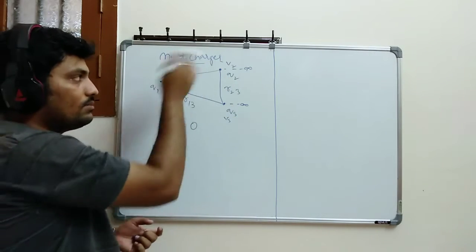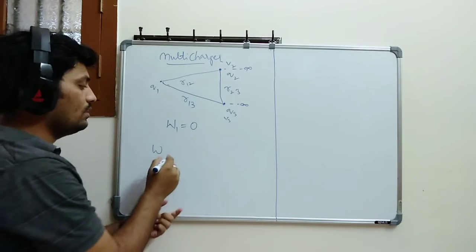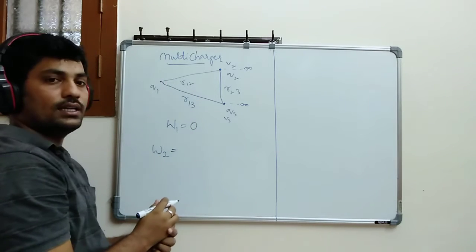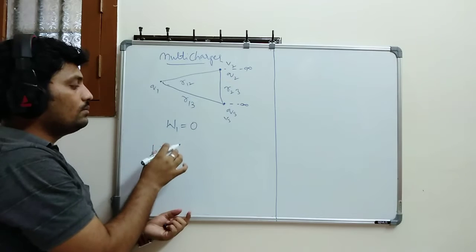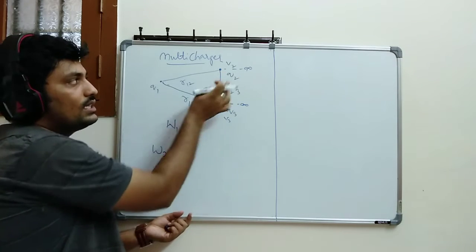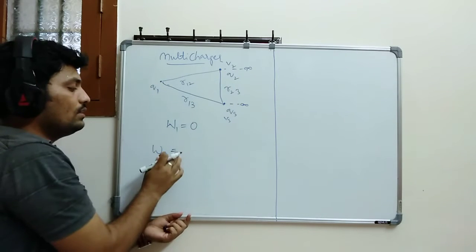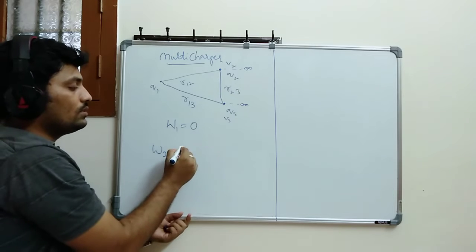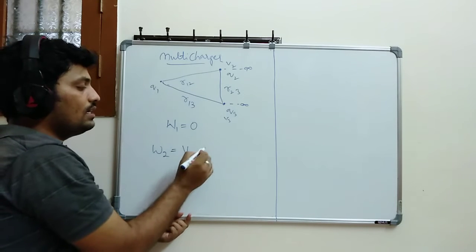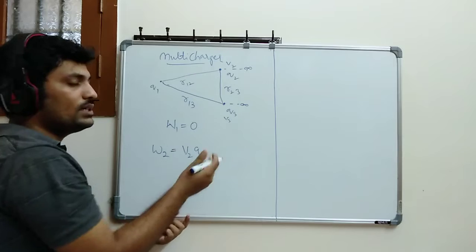So here, whenever I am bringing it to this particular potential, W2 is equal to what can I write? W2 is the work on this particular charge while bringing it into this field. So I can write W2 is equal to the potential of that particular charge times Q2. You know already, potential means what?